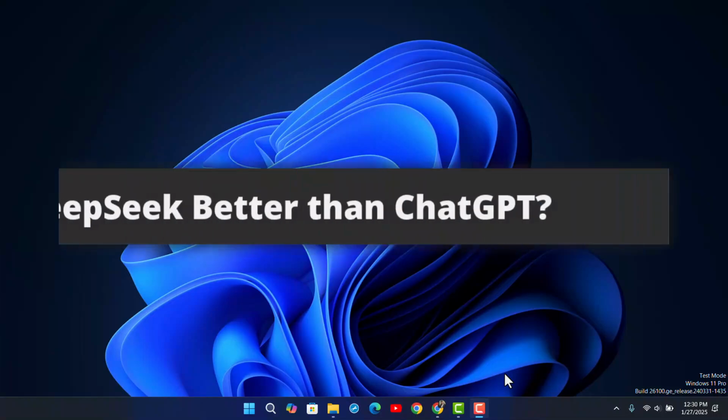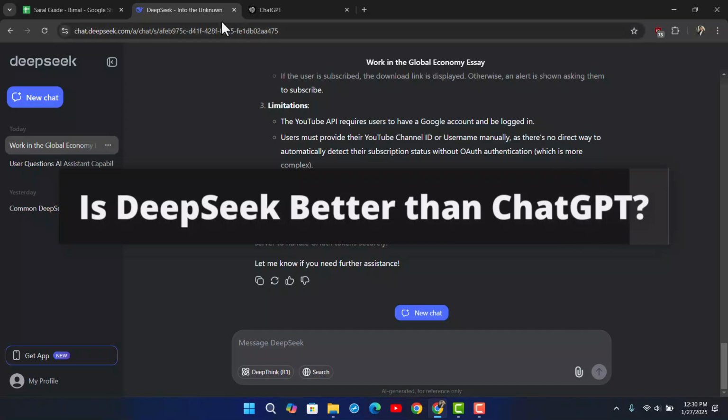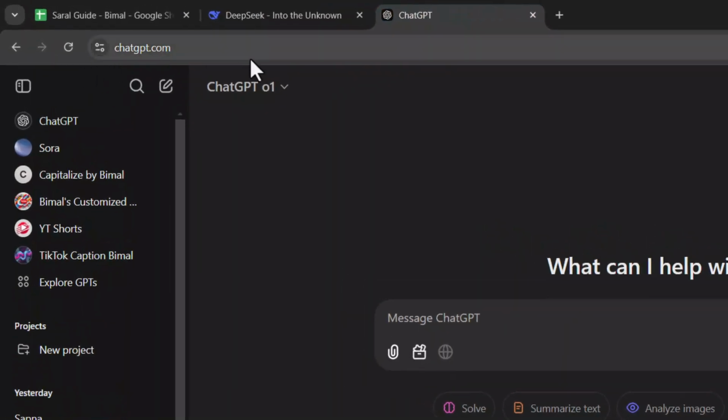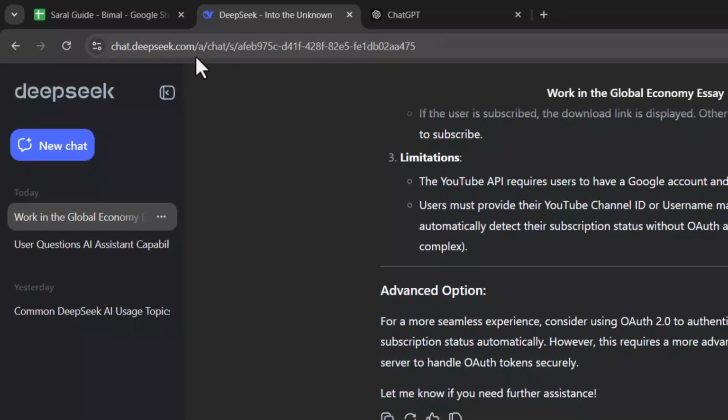Is DeepSeek better than ChatGPT? Now, if you've been using ChatGPT, then you might have heard of this new LLM, which is a large language model, DeepSeek. To access ChatGPT, you can go to chatgpt.com. To access DeepSeek, you can go to chat.deepseek.com.